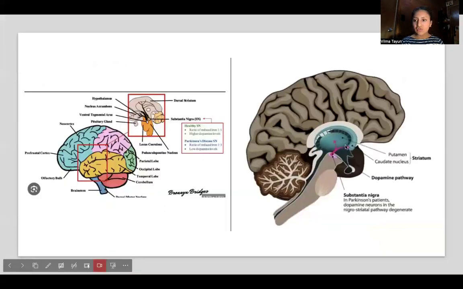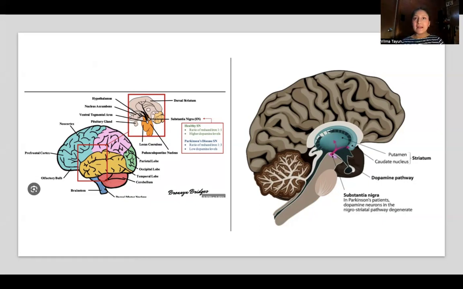Here's the image of the striatum, and this area is responsible for getting the information. When the substantia nigra sends information, it sends impulses back and forth from the spinal cord to the brain.